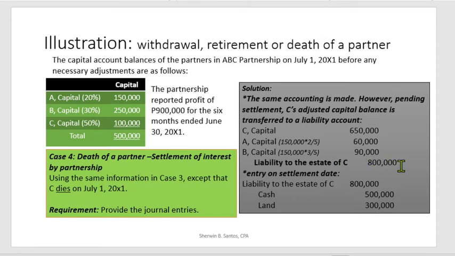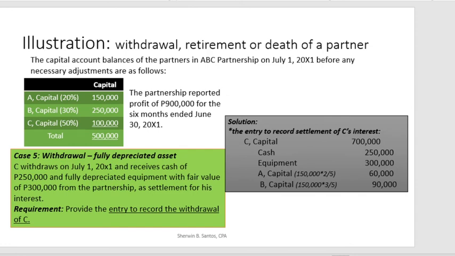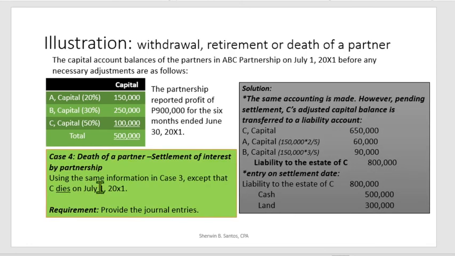And when the settlement date arises, you have just to eliminate it. You debit liability to the estate of C to eliminate the liability account, and then you credit the cash and the land amounts. So remember, this is just an addition. So meron ka pa ring entry na recognition of the share in the profit and the revaluation of the fair value of the land. So that is case number 4.